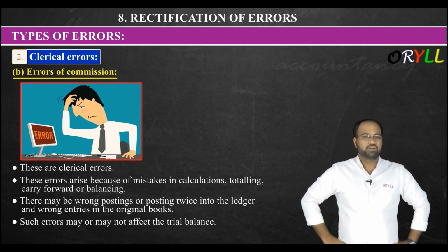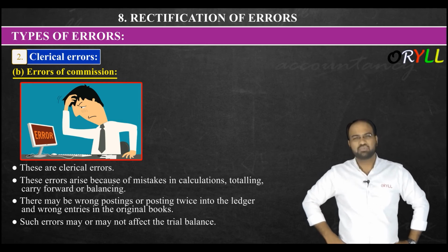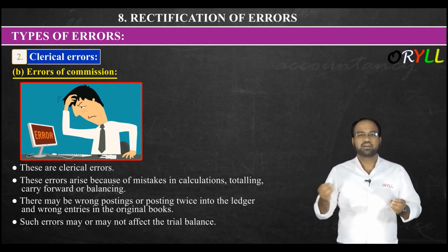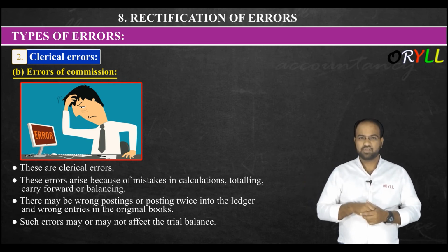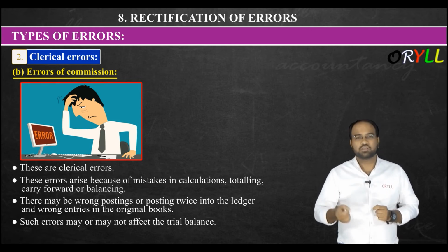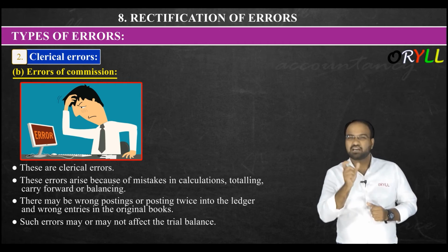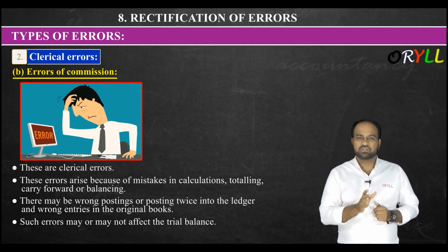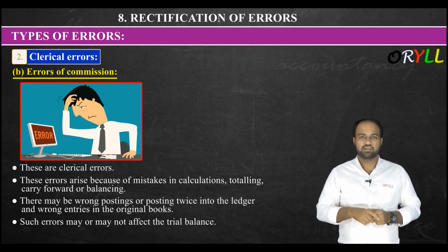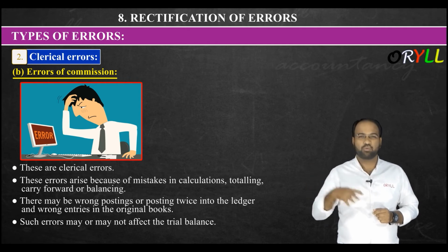Sir, you read all the points but you did not explain. Simply guys, that kind of mistake will be there. Like let us say, sir, received 10,000 rupees, but sir, we forgot to write down one extra zero. So it was 10,000 rupees, I wrote only 3 zeros, it became 1,000 rupees, clerical error. Understanding here? Or sir, we received 50,000 rupees, added an extra zero, it became 5 lakh, clerical error here. Understanding? Means wrong totaling, wrong bringing forward here.